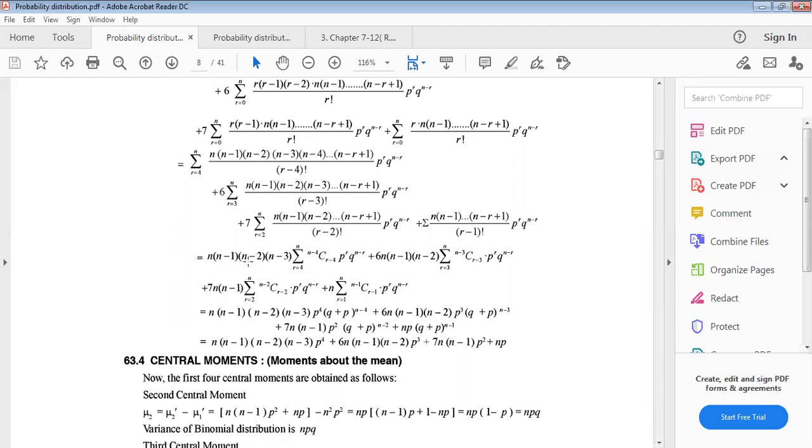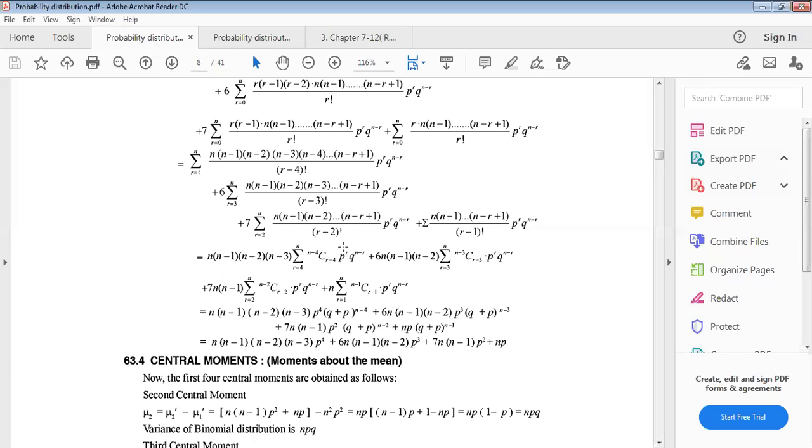Now using similar process as before, n into n minus 1, n minus 2, n minus 3, then r starts with what? 4, because r minus 4 factorial. This is why r will start from 4. Now all terms before 4 will be here. So n minus 4 starts with what? N minus 4 c r minus 4, and this p will be what? This p will start with 4, because r minus 4 we have to write r minus 4.